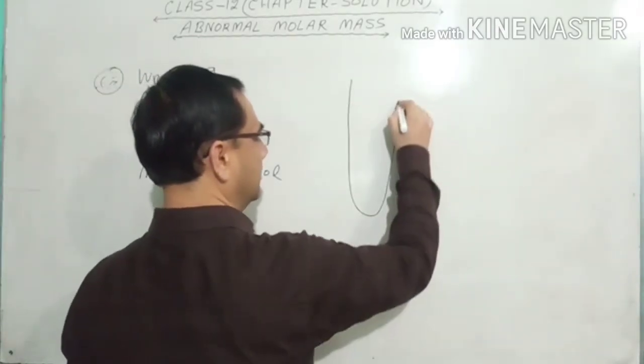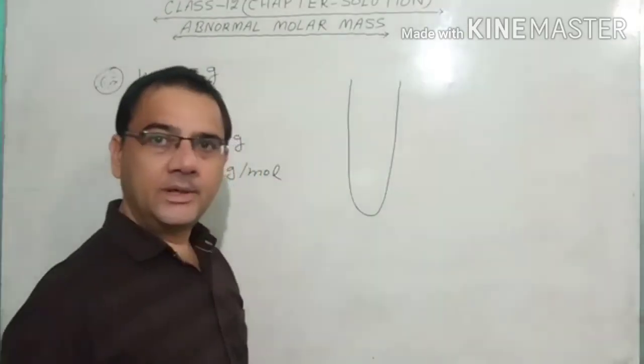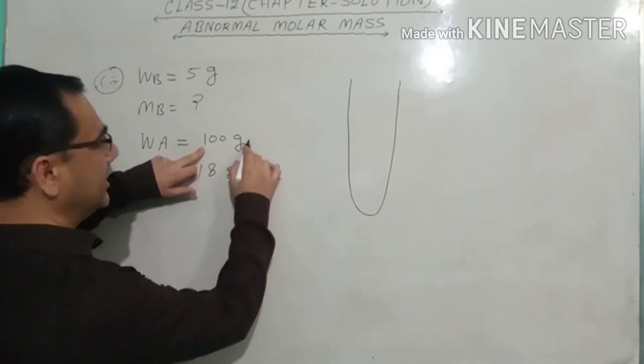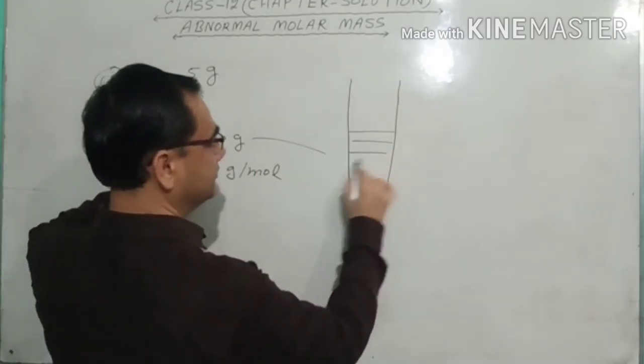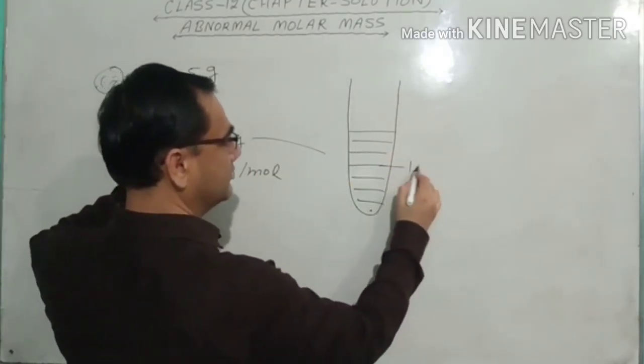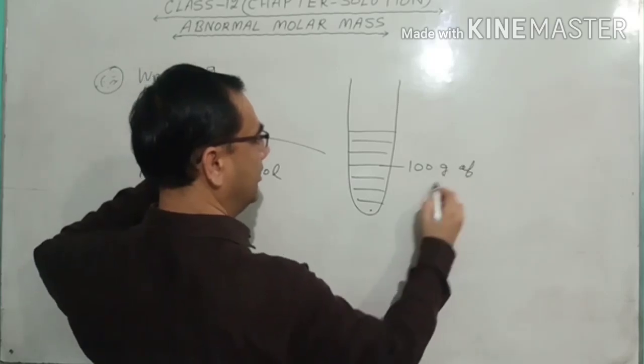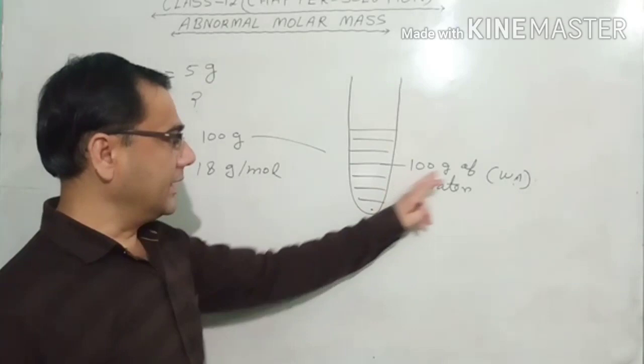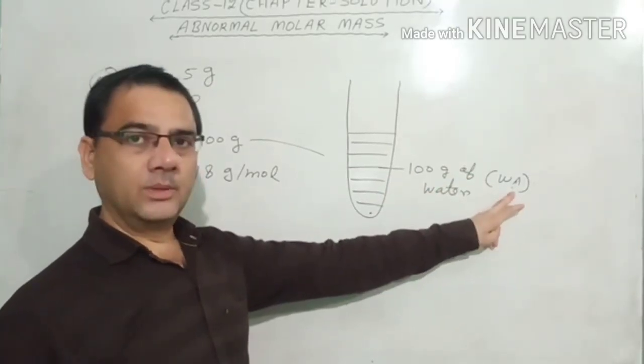Suppose I take one boiling tube, and in that boiling tube I take this 100 gram of water. So 100 gram of water, that is equal to WA.